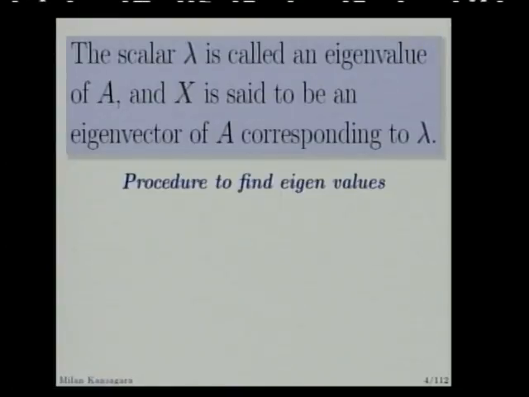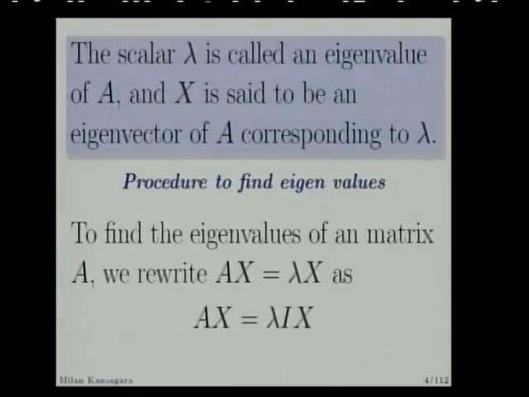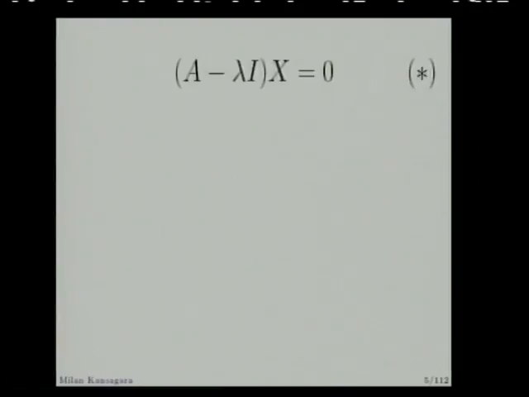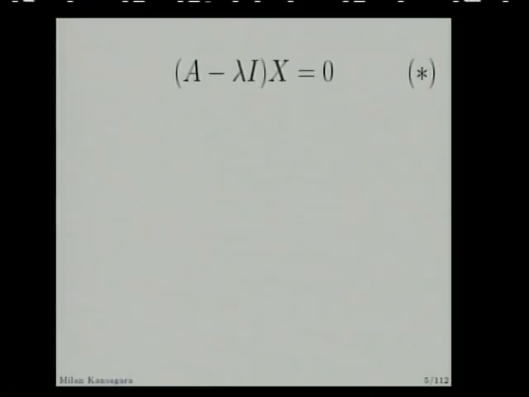So now let us see the procedure to find the eigenvalues. So to find the eigenvalues of matrix, first of all, by definition, lambda is the eigenvalue of A if Ax is equal to lambda x as per definition. So it can be written as Ax is equal to lambda Ix, where I is what? I is identity matrix. Or equivalently it can be written as A minus lambda Ix is equal to 0. See what we are doing? We are taking lambda Ix to the left hand side. So it becomes A minus lambda Ix is equal to 0.